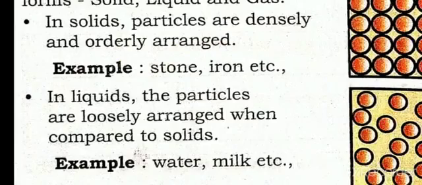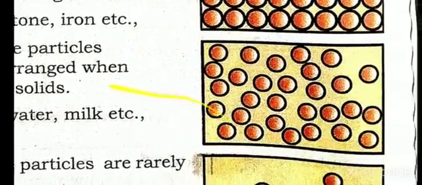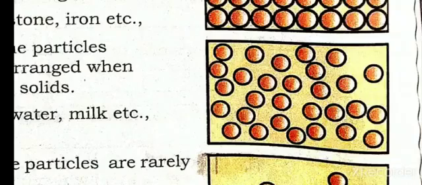Now, in liquids, the particles are loosely arranged when compared to solids. Example: water, milk, etc. You can see how the particles are arranged in liquids. They are arranged far away, loosely arranged. They are not densely packed.